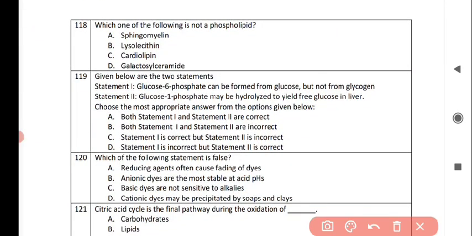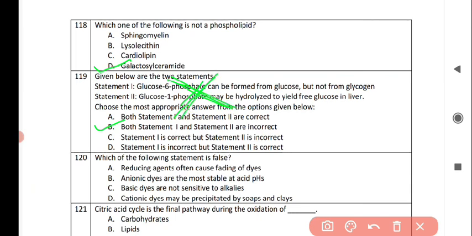Next question is, which one of the following is not a phospholipid? And the correct answer is option D, galactosylceramide is not a phospholipid. Next question is, given below are two statements. Statement 1 is, glucose 6 phosphate can be formed from glucose but not from glycogen. And statement 2 is, glucose 1 phosphate may be hydrolyzed to yield free glucose. Choose the most appropriate answer from the options given below. And the correct answer is option B, that is statement 1 and statement 2 both are incorrect.